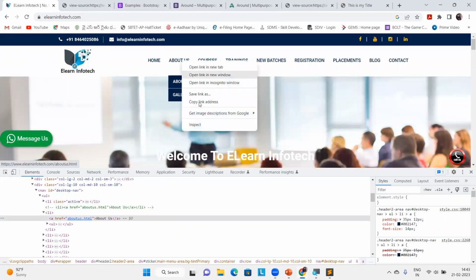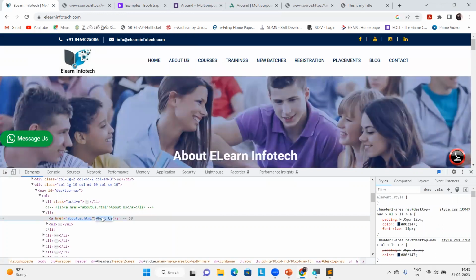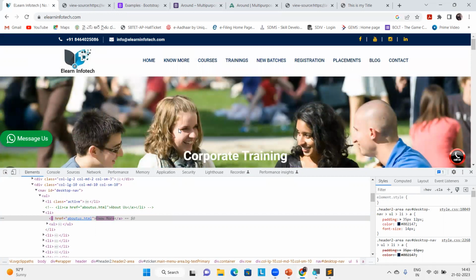Right. And if I want to change that About Us to "Know More About Me", let's change it to "Know More". So here, there you go. If you observe, the About Us has changed to "Know More". This is how we wrote the content.